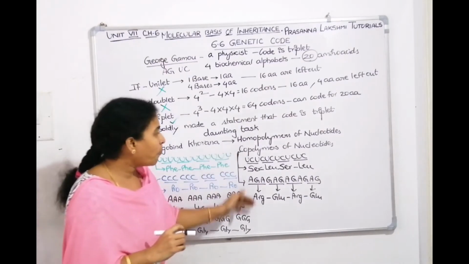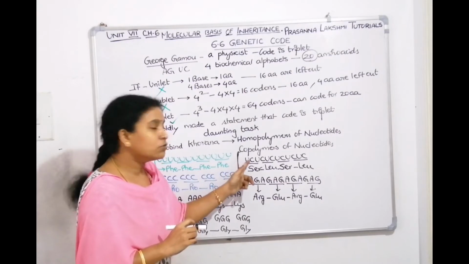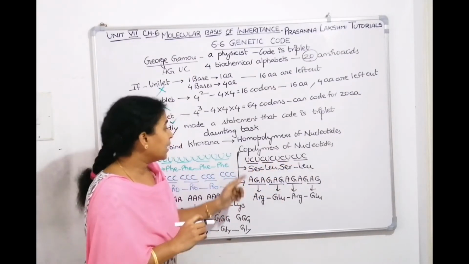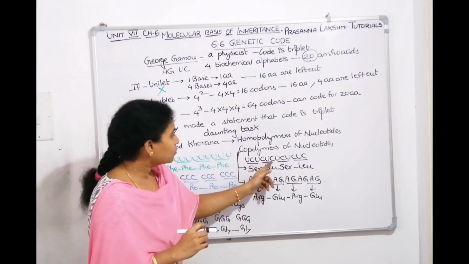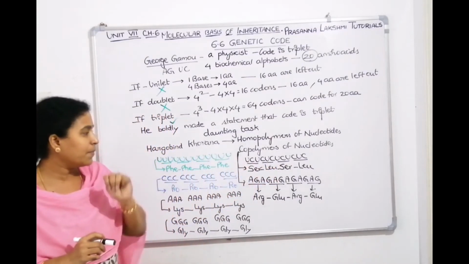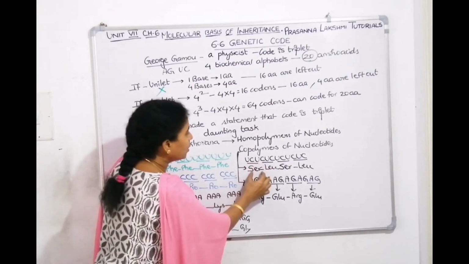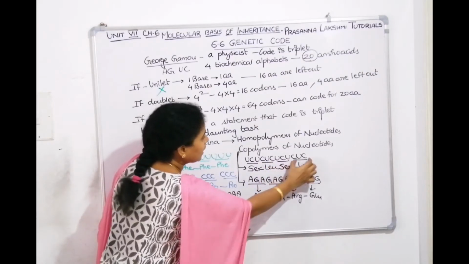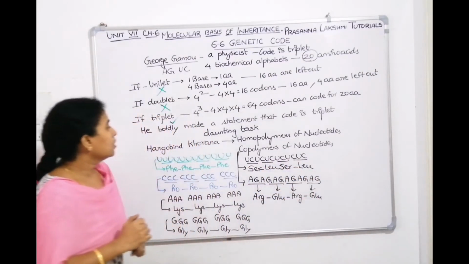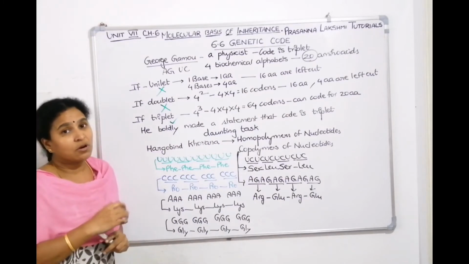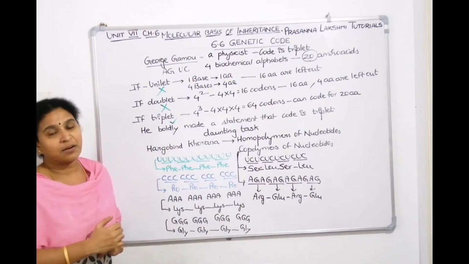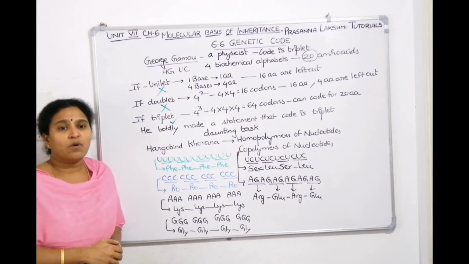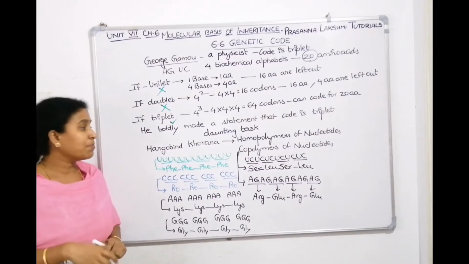Then when he came to copolymers, he took the combination UC, UC. Then it will be UCU, CUC, because the code has three bases. One codes for serine, the other codes for leucine, UCU serine, again leucine, like that. In this manner, out of 64 codons, he helped to decipher many. Then what have the other scientists contributed? The second scientist is Marshall Nirenberg.